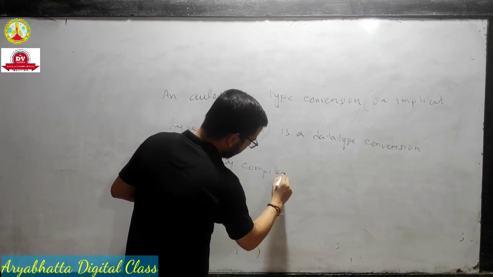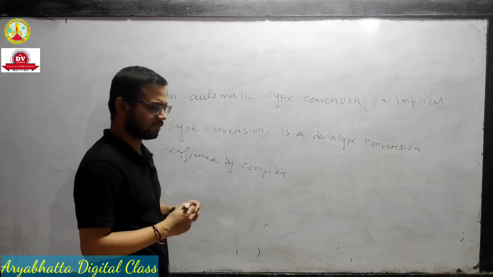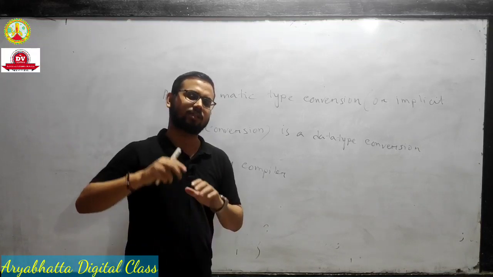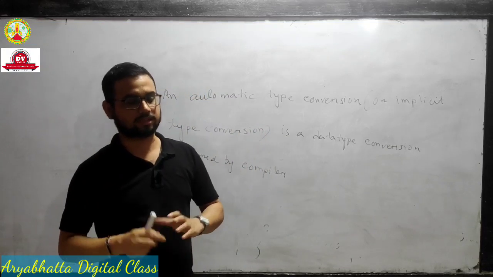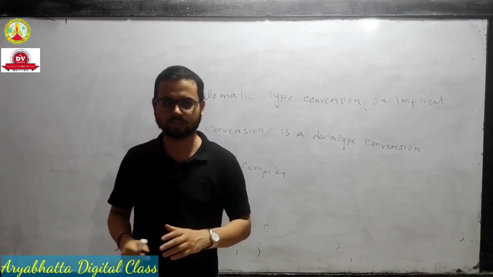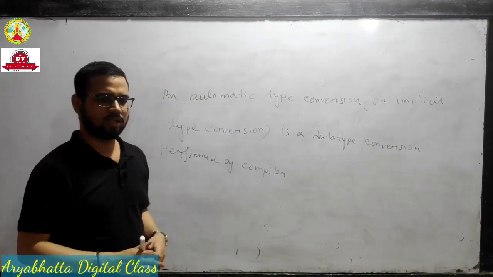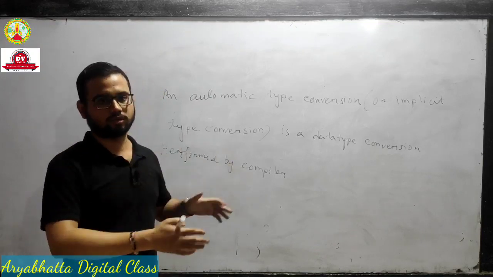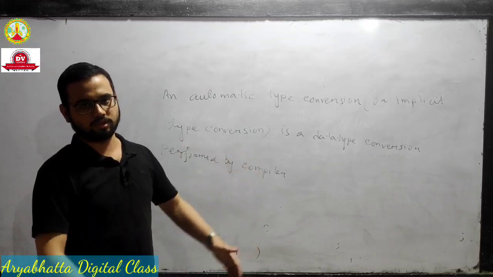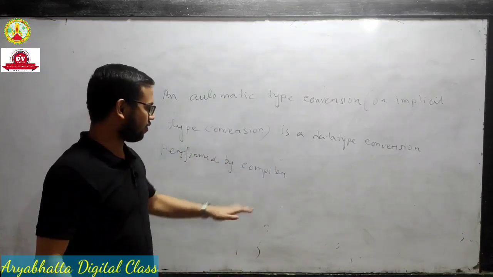You are already familiar with this. A compiler is the software where we can write the code. We take the compiler Turbo C in the Windows operating system. The compiler is where we write the code, where we perform the coding operation.